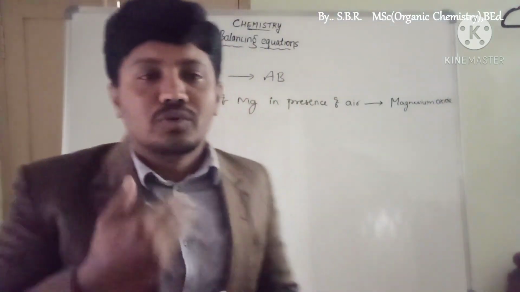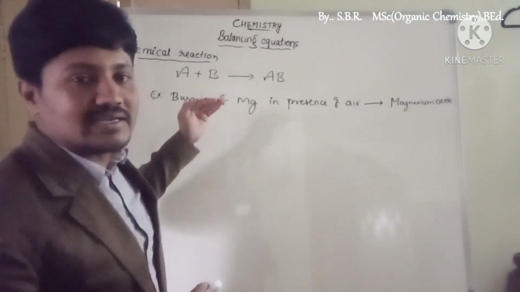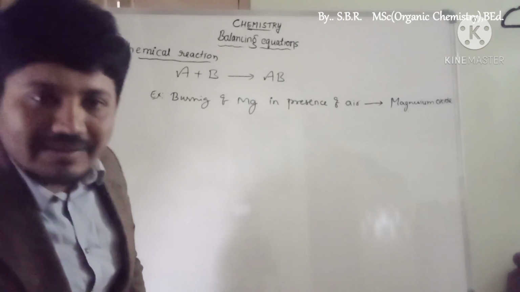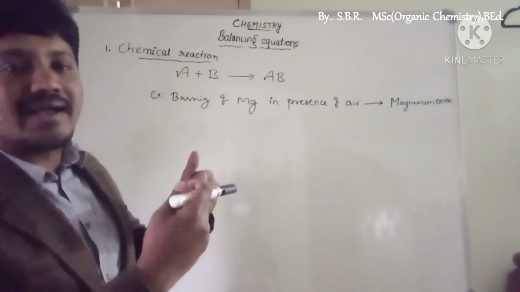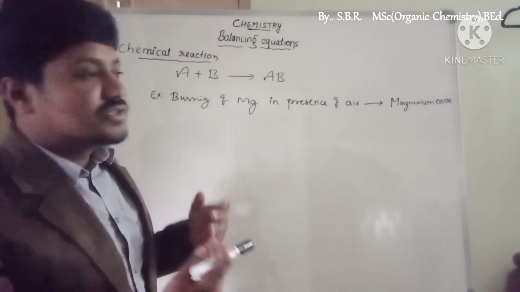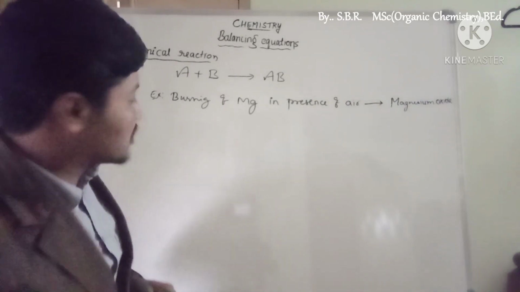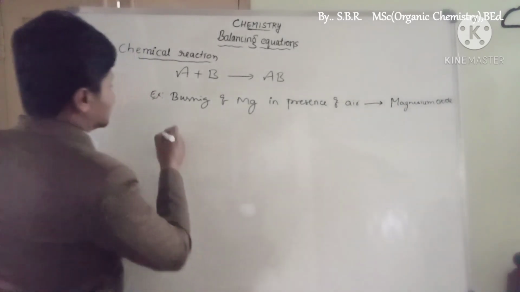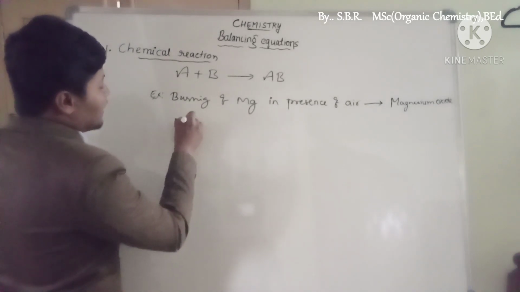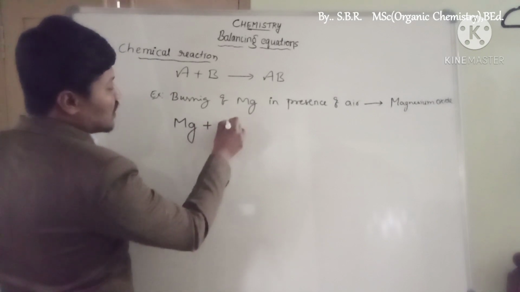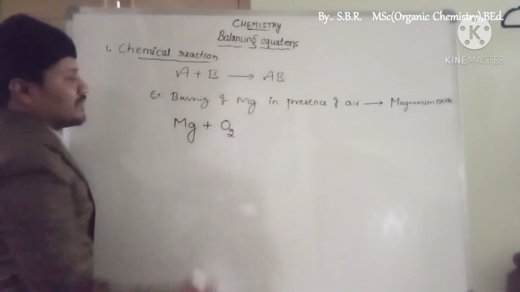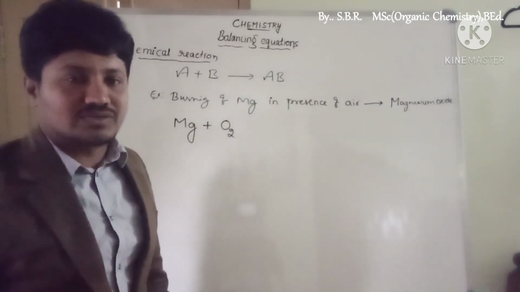So what I am going to do now is convert that reaction into a symbolic representation. I'll use symbols, and for the addition in the reaction, I will use the plus sign. Here I can write magnesium, the symbol of magnesium is Mg, plus oxygen, from air. Basically, air contains oxygen.